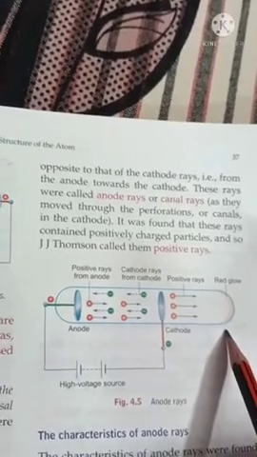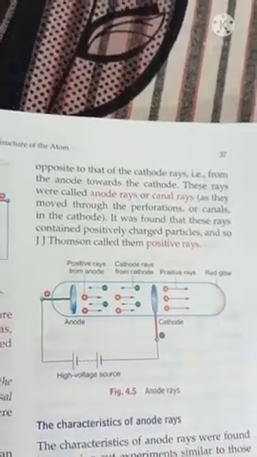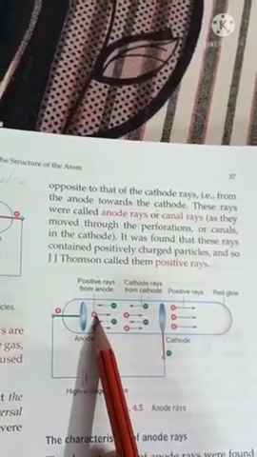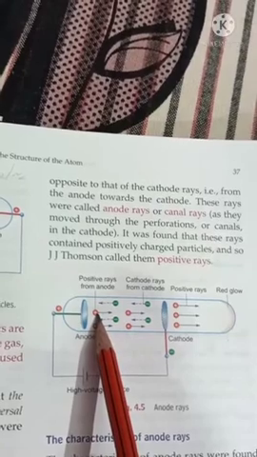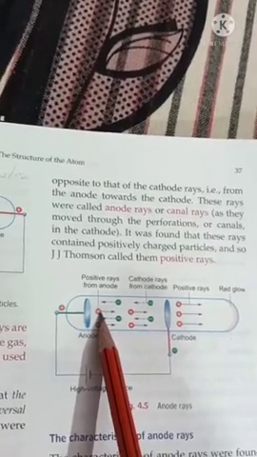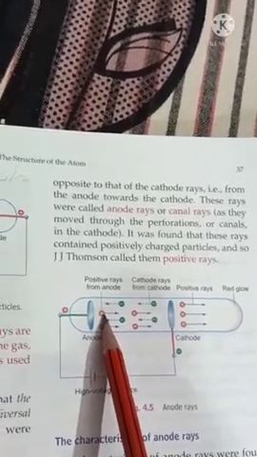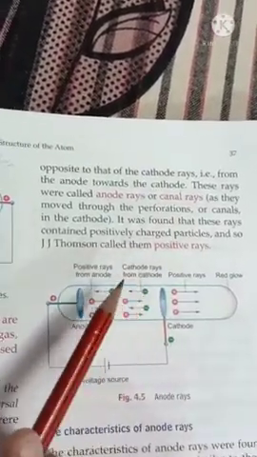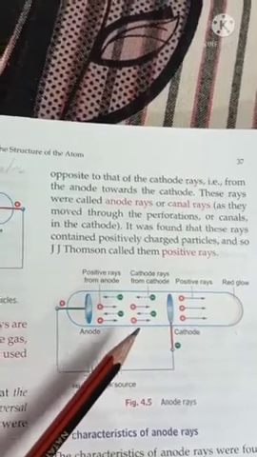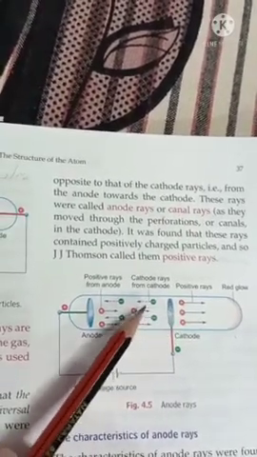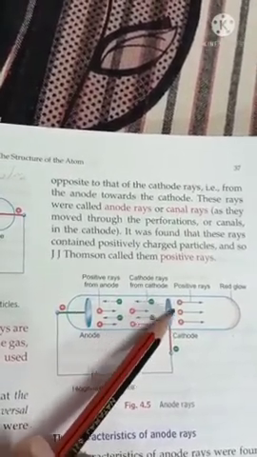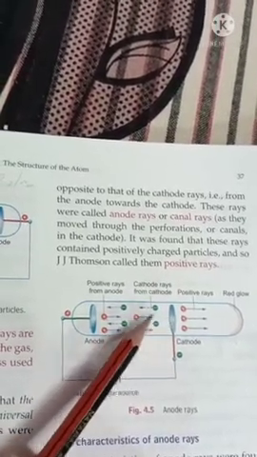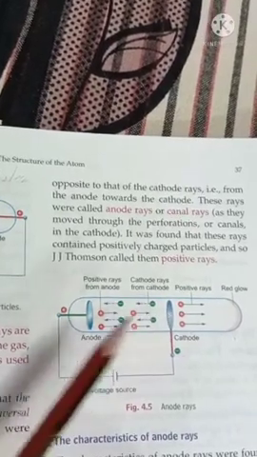Now beta, it means that the rays going from anode towards cathode are positively charged. Actually they are made up of positively charged particles called protons. These anode rays are also called canal rays, because they move through perforations. They move through holes, that's why they are called canal rays, or anode rays, and these are also called positive rays.